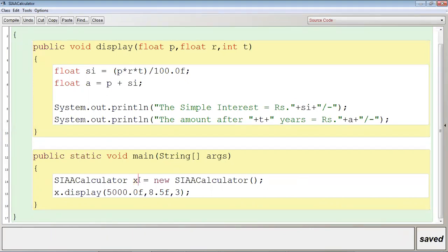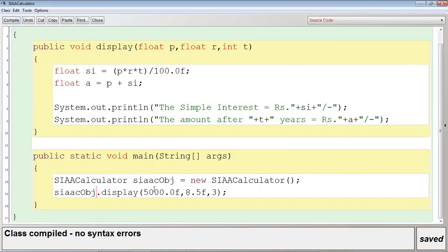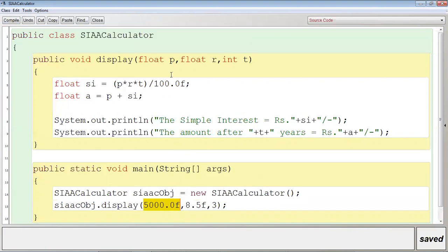That is the reason why I write SIAAC and then OBJ. Let me write here SIAAC OBJ. You can write just OBJ also. It totally depends upon you, you need not worry. Now let me compile. Now this 5000.0f will be received by P, 8.5f will be received by R, and 3 will be received by T.